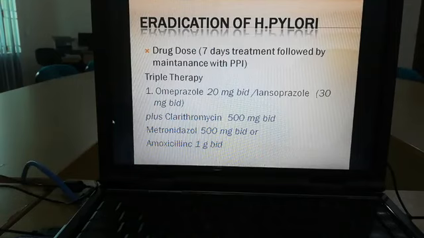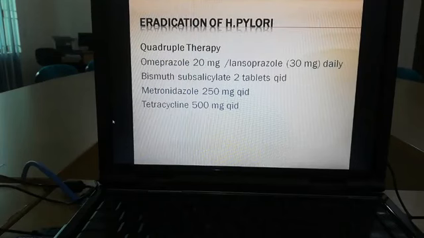I repeat again, the triple therapy. The most important thing about the chapter peptic ulcer disease is treatment, and triple therapy is invariably asked. Whenever you face your viva board, you may face this type of question: what are the drugs used in triple therapy? So in triple therapy we use omeprazole 20 milligram or lansoprazole 30 milligram, plus clarithromycin 500 milligram and metronidazole or amoxicillin. What is the duration of triple therapy? Usually we use 7 days. In some cases we may use 10 to 14 days, but 7 days is the standard regimen.